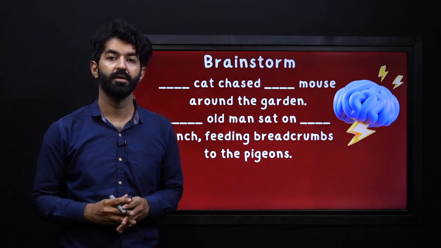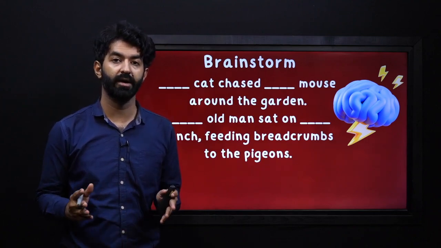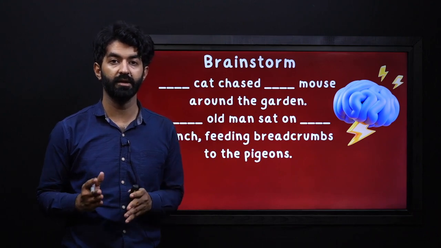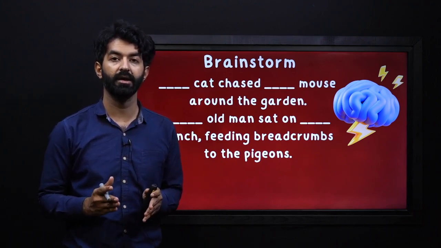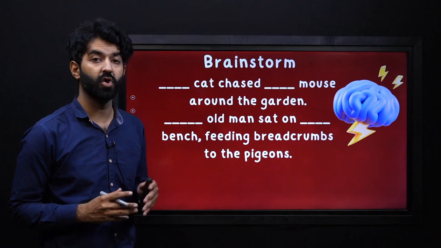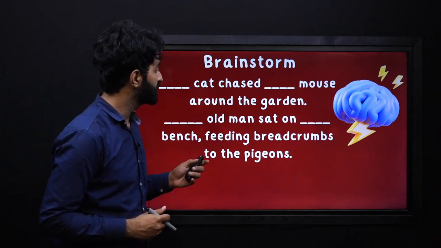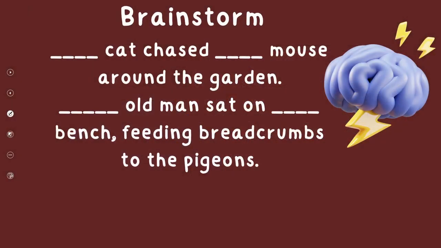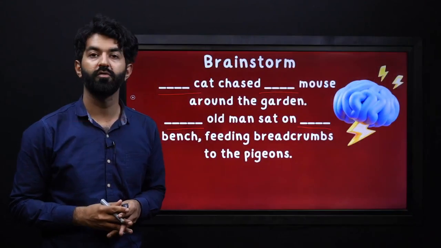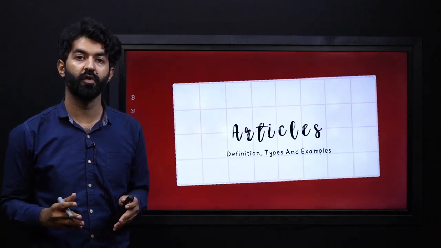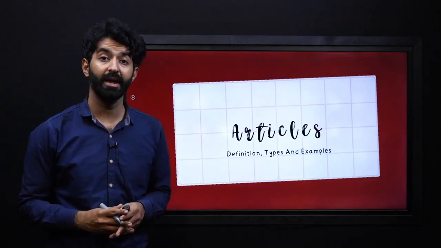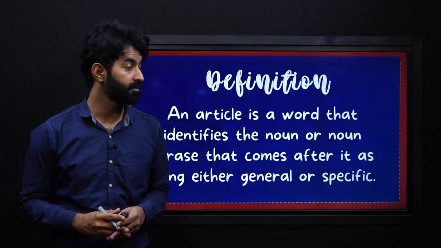You know that the articles are divided into two categories, definite and indefinite. They are a, an, and the. In this brainstorm activity, we have some sentences for you. You have to fill them up. Fill in the articles accordingly. For example, "Cat chased the mouse." So you have to fill it up, and then we will move forward to our main lesson, which is about articles.